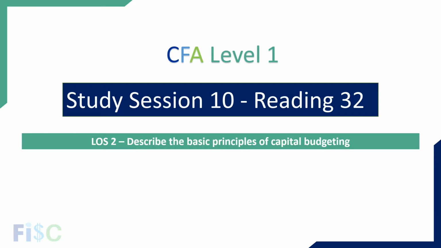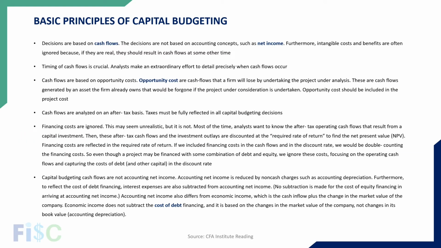Today we are going to study reading number 32 of the CFA Level 1 curriculum. This is LOS number 2, where we are going to discuss the basic principles of the capital budgeting process. There are a total of 6 principles in the curriculum. One is that decisions are based on cash flows. Cash flows are the monetary inflow or outflow because of that particular project. So all the decisions we make are based on those inflows or outflows. We don't make them on any other accounting concept.